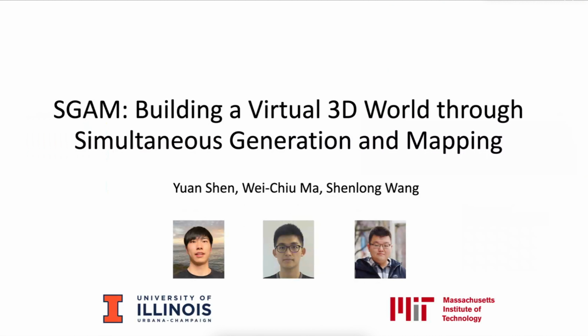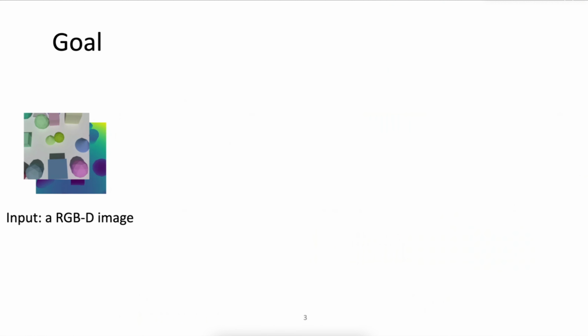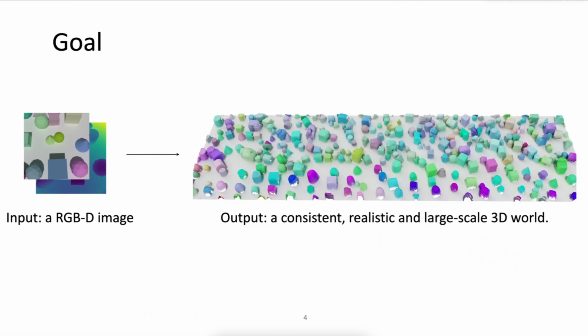We present our work SGAM, building a virtual 3D world through simultaneous generation and mapping. This is a joint work with Bei Jiuma and Shenlong Wang. In this work, we are interested in large-scale 3D scene generation. Given a single-pose RGB-D observation, we aim to produce a consistent, realistic, and large-scale 3D world.